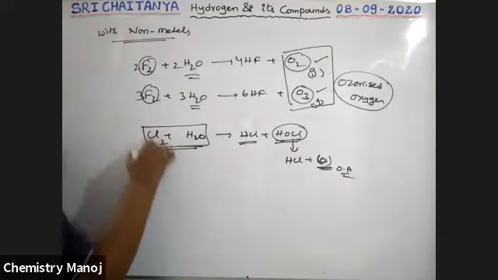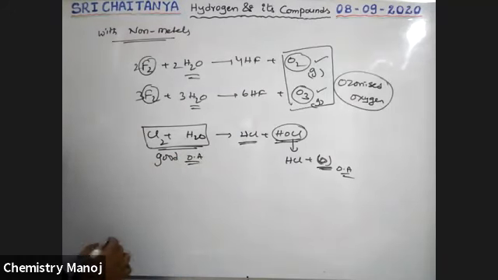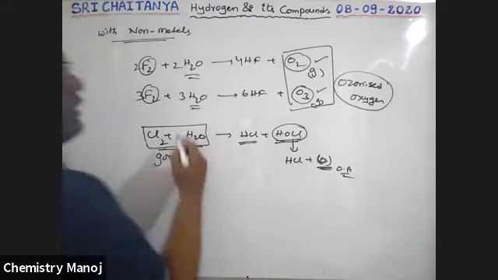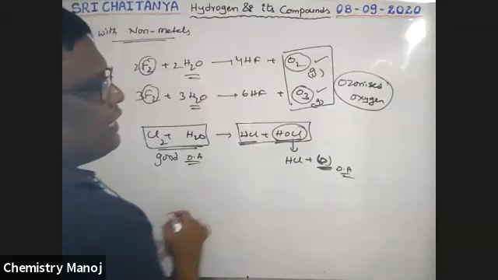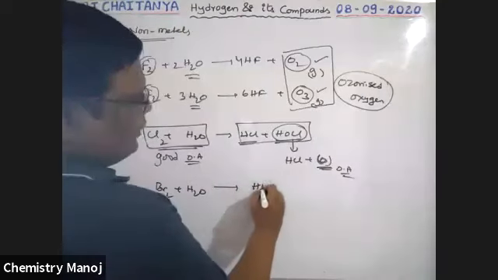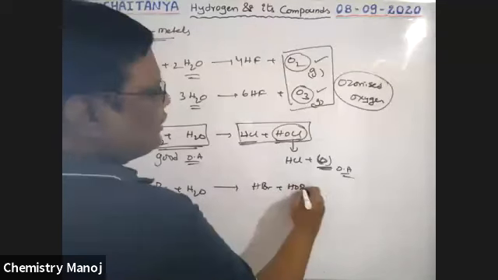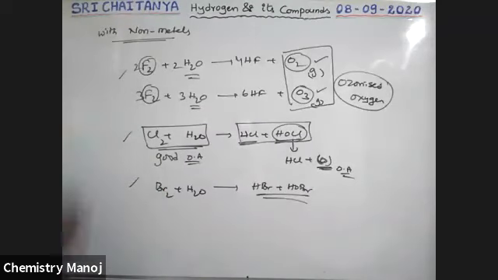Therefore, chlorine water is a good oxidizing agent. Similarly, when bromine reacts with water, which is called bromine water, the products are HBr plus HOBr. So this is the reaction of fluorine, chlorine, and bromine with water, and these are non-metals.